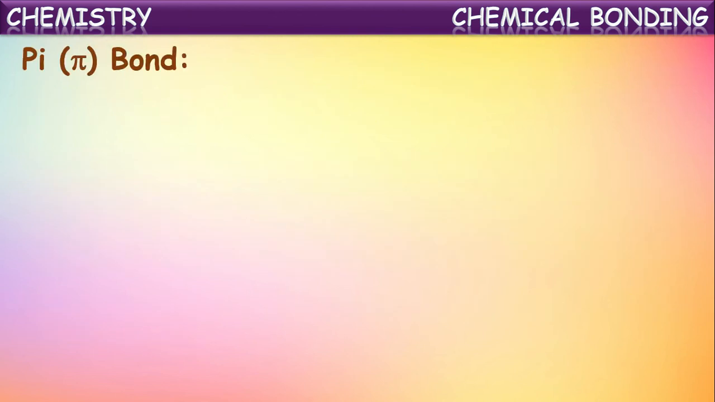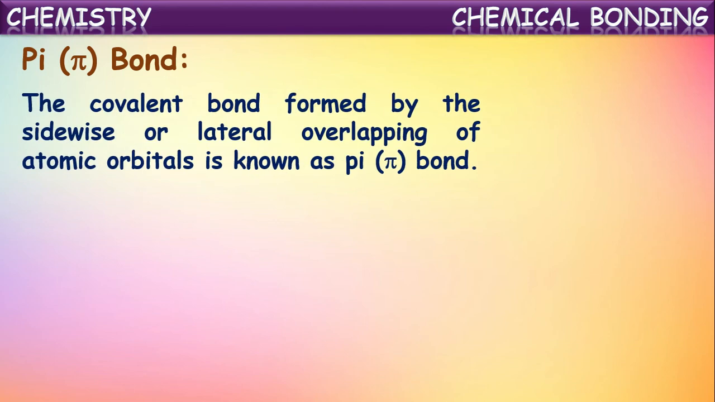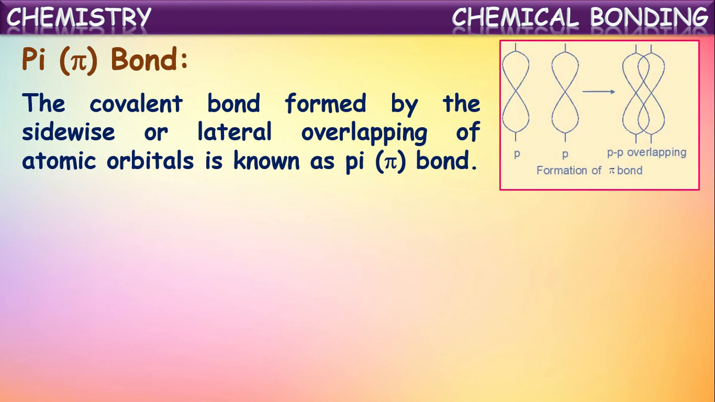Now let us see another kind of bonding, that is a pi bond. The covalent bond formed by the sidewise or lateral overlapping of atomic orbitals is known as a pi bond. Till now we have seen in sigma bond formation, atomic orbitals are overlapping each other on their axis of nuclei, isn't it? That we call end-to-end overlapping or head-on overlapping.